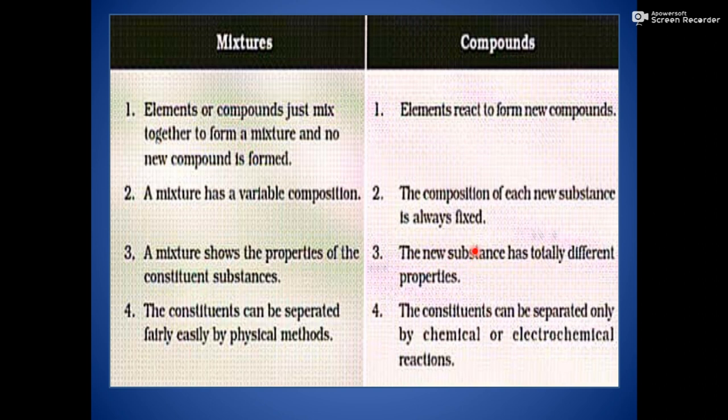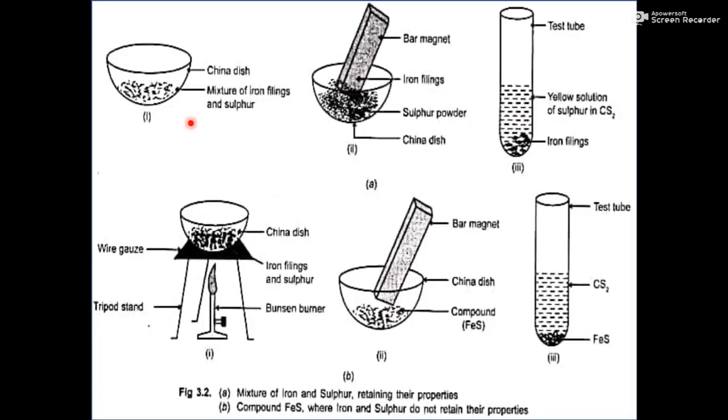Whereas they gain some new properties, they show some new properties. The constituents can be separated by physical methods, whereas in a compound the constituents cannot be separated by physical methods. We have to apply some chemical or electrochemical reactions to separate them. This difference will be easier to understand when we discuss this activity. I'm talking about this one.